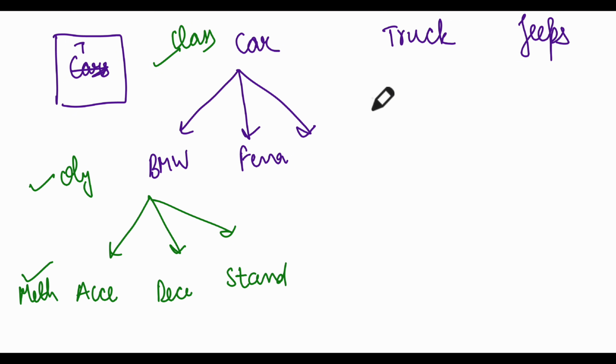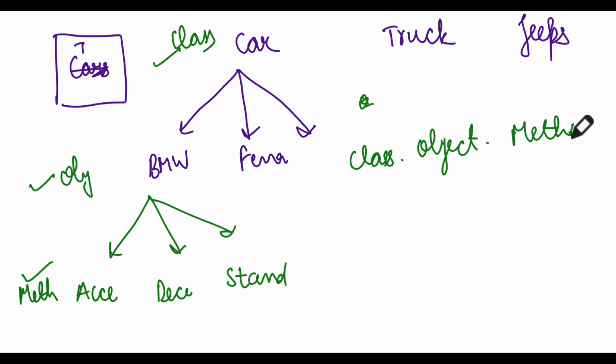And how do we write it in Python? Class dot object dot method. That's how we write it. So we'll do car.BMW, or let's say it wants to accelerate, .accelerate. This is how you write Python syntax.